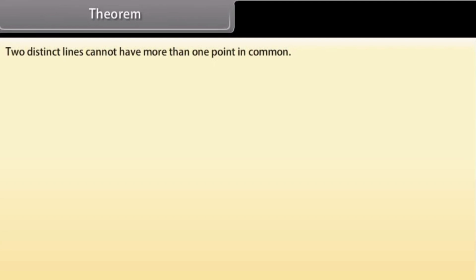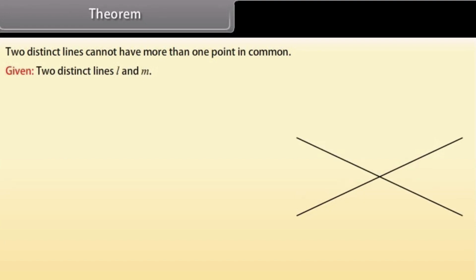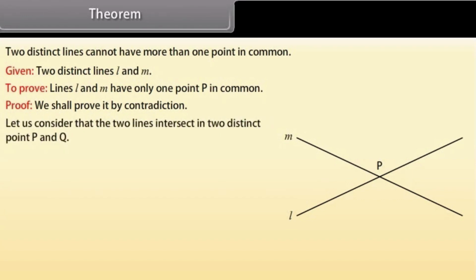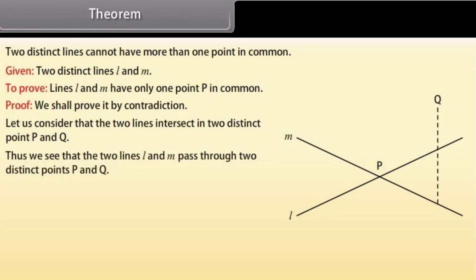Theorem: two distinct lines cannot have more than one point in common. Given two distinct lines L and M, we have to prove that lines L and M have only one point P in common. Proof: we shall prove it by contradiction. Let us consider that the two lines intersect in two distinct points P and Q. Thus, we see that the two lines L and M pass through two distinct points P and Q.